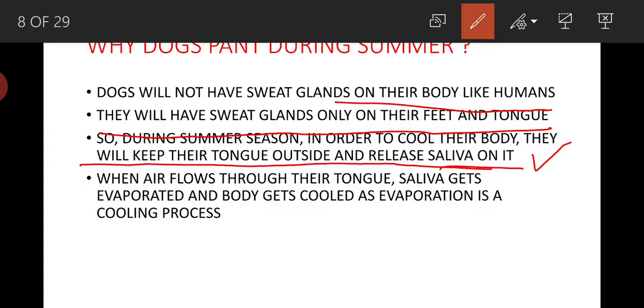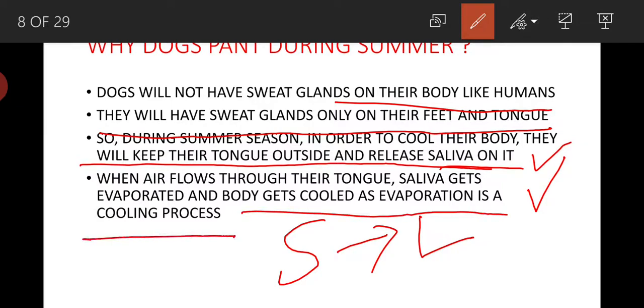When air flows through their tongue, saliva gets evaporated, and while evaporating, this saliva is converted from liquid state to vapor state. That is why this saliva will extract heat energy, latent heat of vaporization, from the body to get converted into vapor, and as a result body gets cooled, as evaporation is a cooling process.